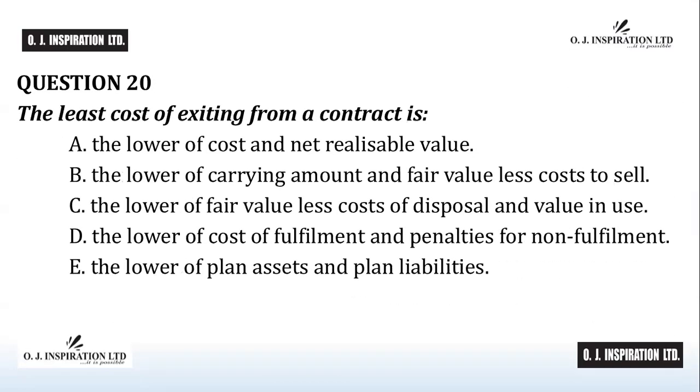Question number 20. The answer to question number 20 is D, the lower of cost of fulfillment and penalties for non-fulfillment. The unavoidable cost under a contract is the least net cost of exiting from the contract. The least net cost of exiting from the contract is the lower of the cost of fulfilling the contract and any compensation to be paid or penalties arising from failure to fulfill it. D is the answer to question number 20.